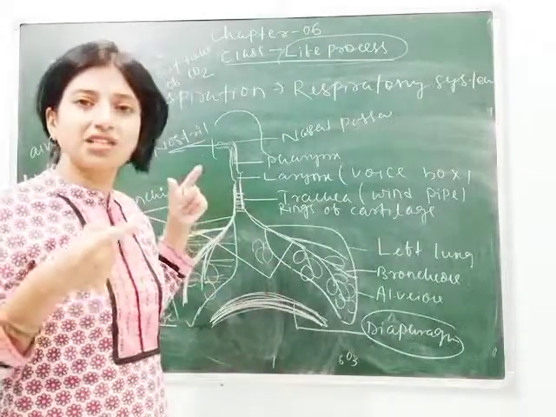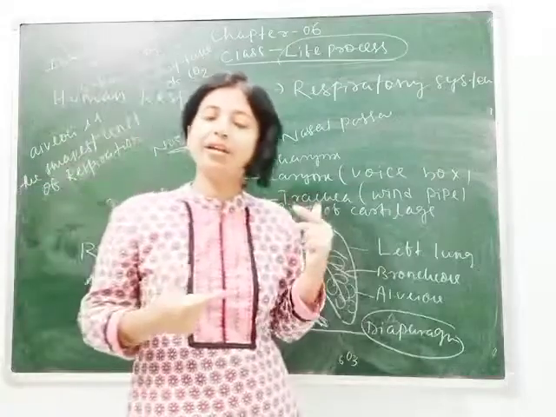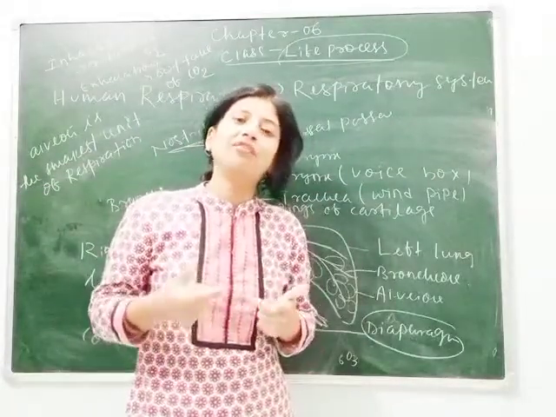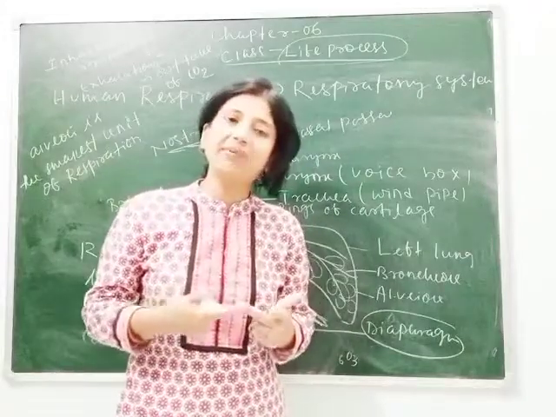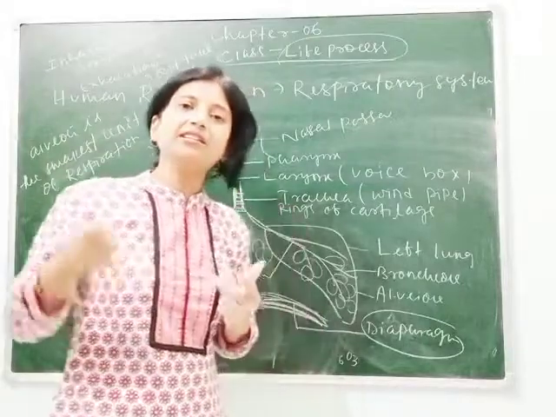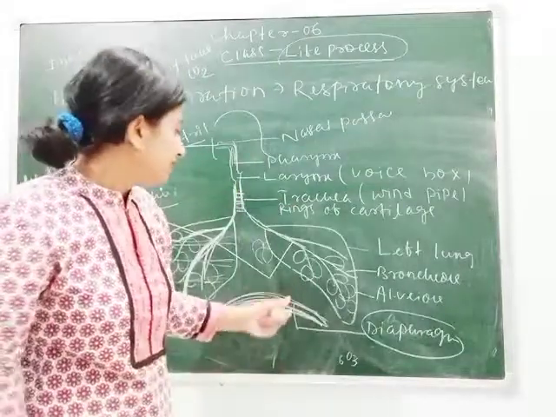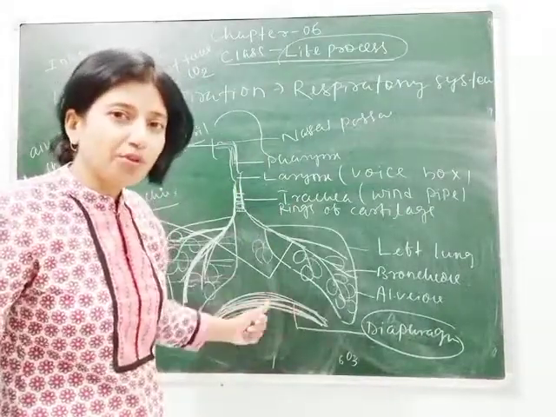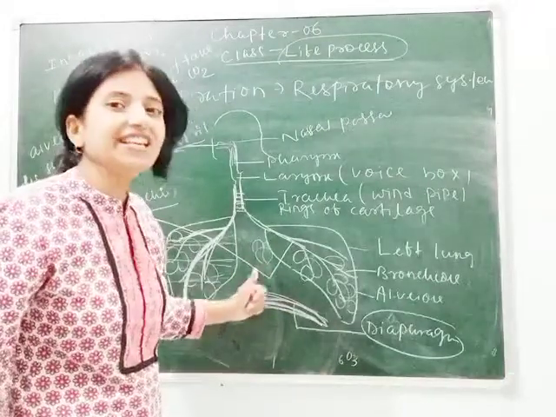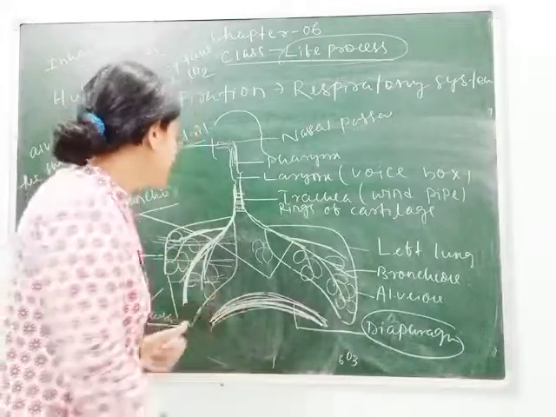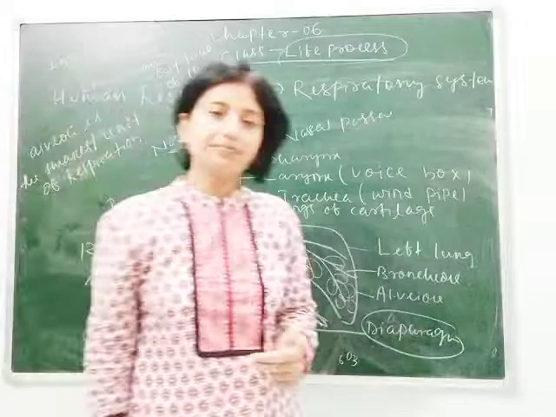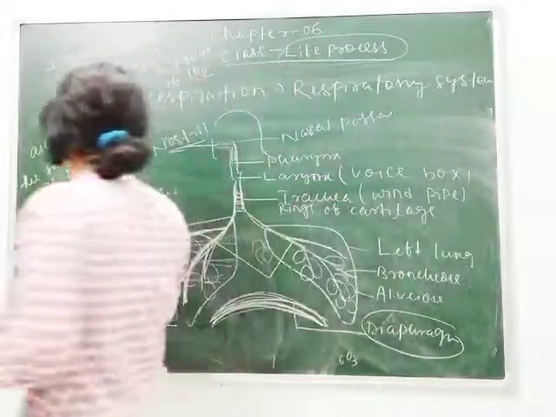If this diaphragm was not present in our body, then what would happen? Then we can't respire properly, due to which we may die. Suppose, for example, if in any accident a person's diaphragm gets damaged, then very quickly the person has to be given an artificial diaphragm for easy respiration. Clear students? So here, as I have told you, millions of alveoli are present, but only 1 to 2% are working.